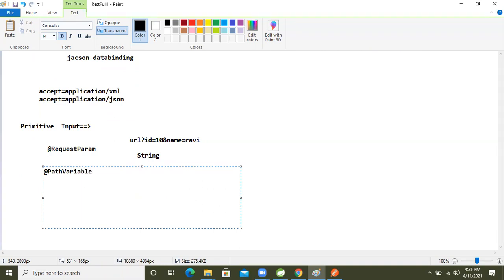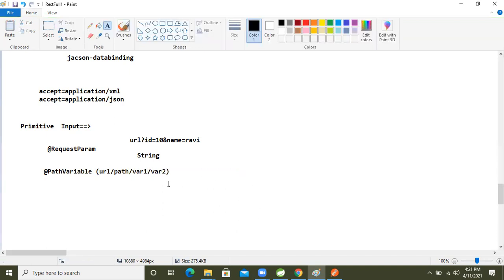The path variable annotation is there, right? Inside that, how are we sending the data, guys? URL slash path plus variable 1, variable 1, variable 2, right? Like this we are sending the data, or not?